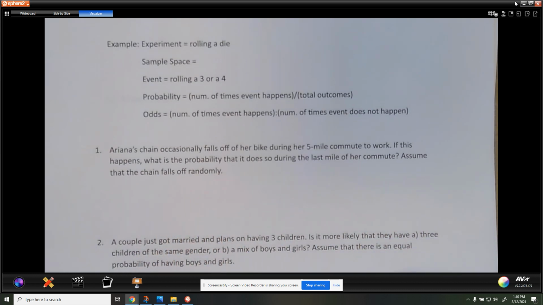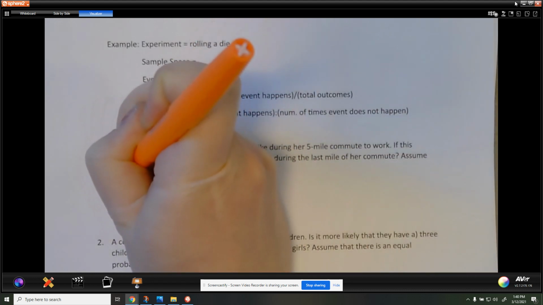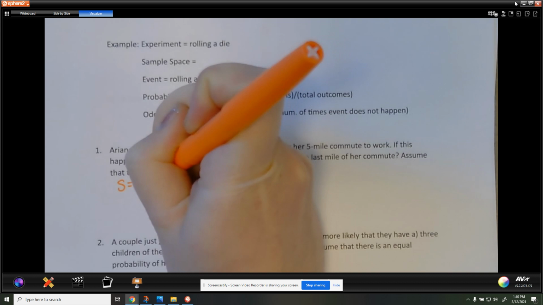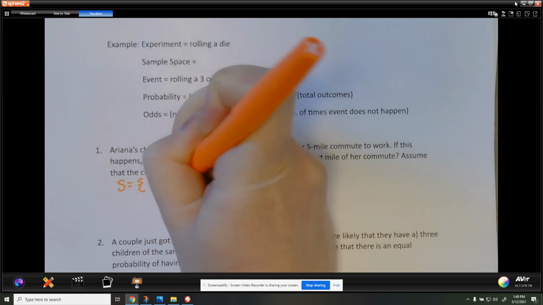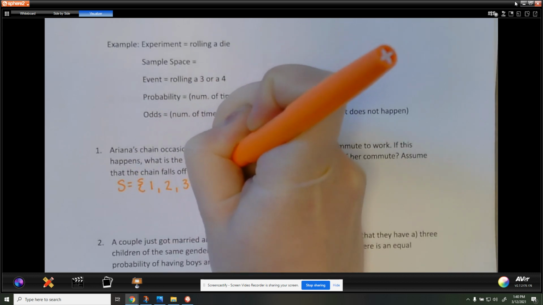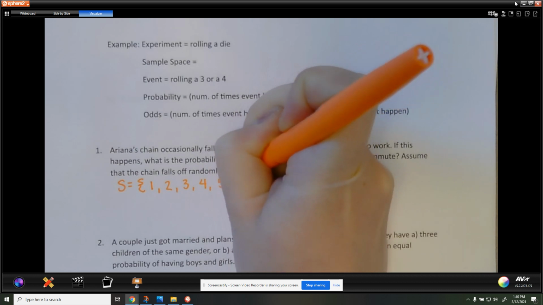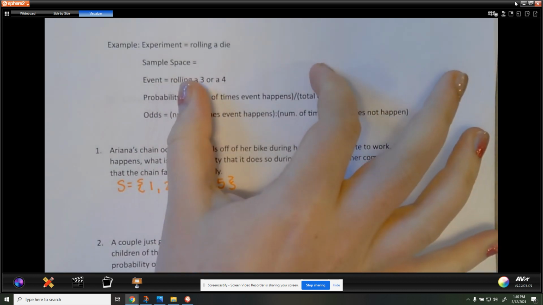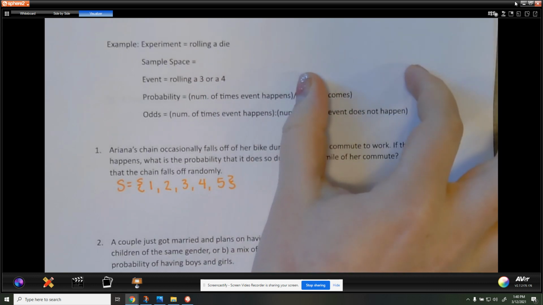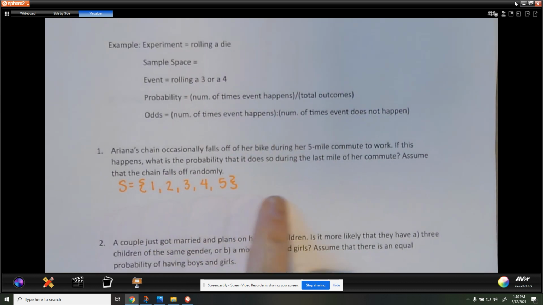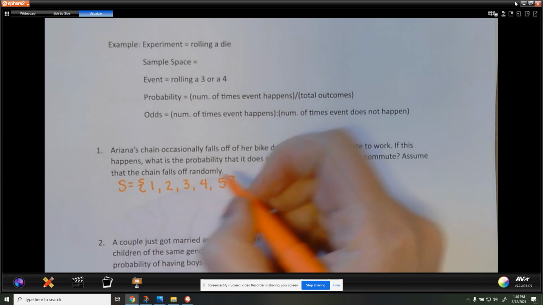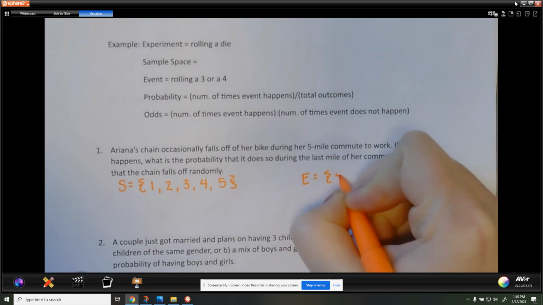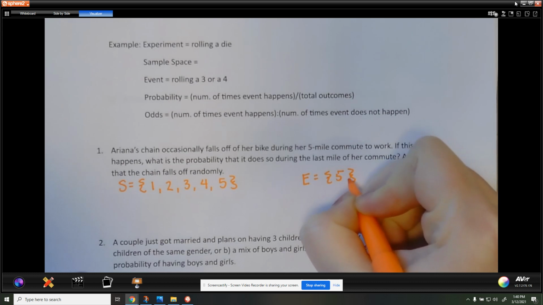All right, so our sample space, S, would be during mile 1, 2, 3, 4, or 5. Those are all the possible mileage blocks. So like within the first mile, within the second mile, right, within the third mile that we could be. And we want the event that the chain falls off in the last mile, so mile 5.